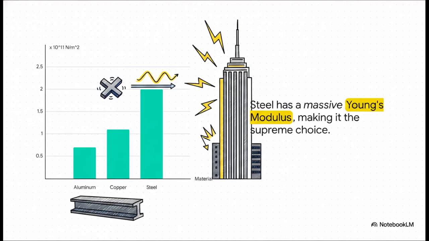The most famous of these is Young's modulus, which measures a material's resistance to changes in length. When you compare these materials, you can immediately see why we build skyscrapers the way we do. Steel just completely dwarfs aluminum and copper with a massive Young's modulus of 2.0 times 10 to the 11th newtons per square meter. It requires a staggering amount of force to stretch or compress steel even slightly, making it the absolute supreme choice for heavy-duty structural designs.